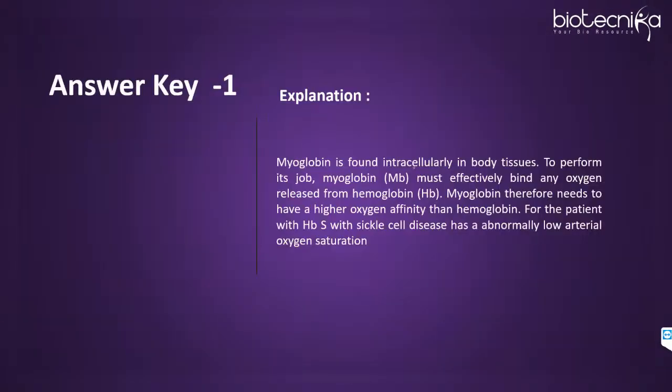So myoglobin is found intracellularly in body tissues. To perform its job, myoglobin must effectively bind any oxygen released from hemoglobin. Myoglobin therefore needs to have a higher oxygen affinity compared to hemoglobin. So for the patient with HbS, with sickle cell disease, they have abnormally low arterial oxygen saturation. So the curve is towards extreme right. Affinity is very less.